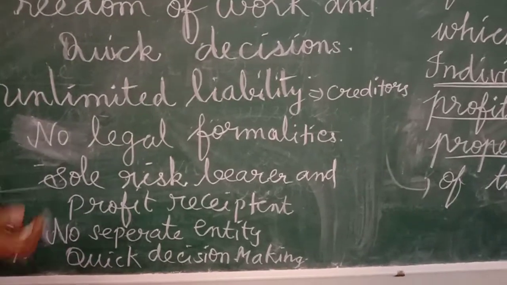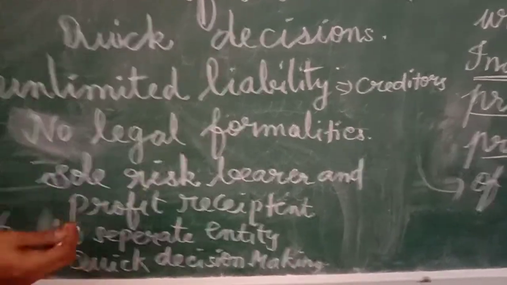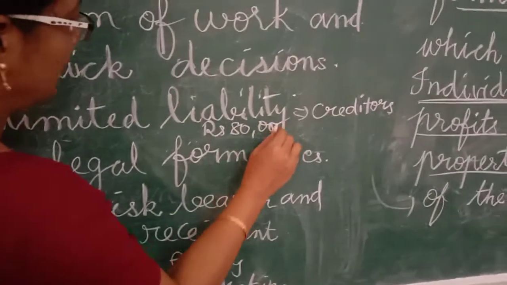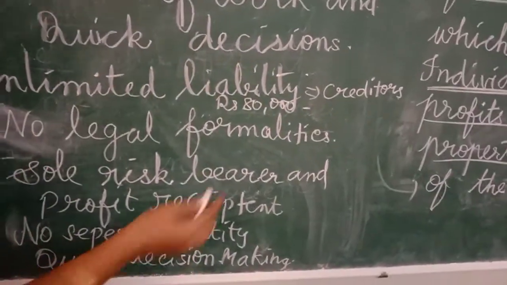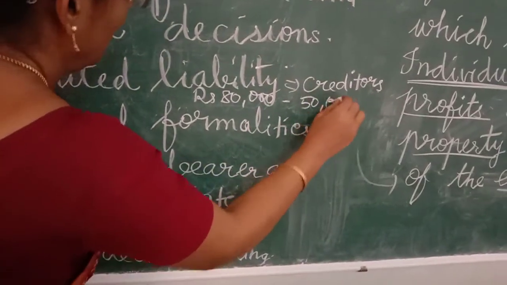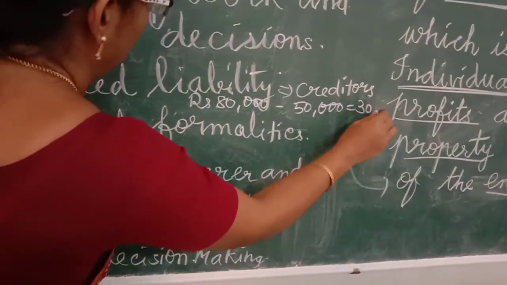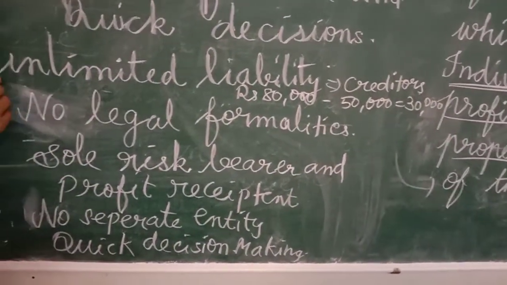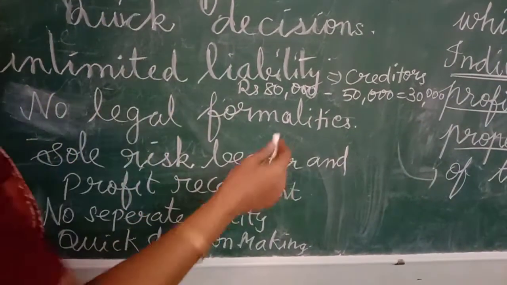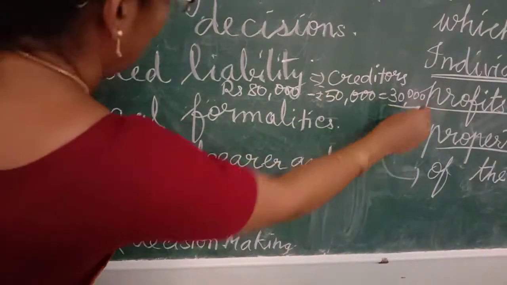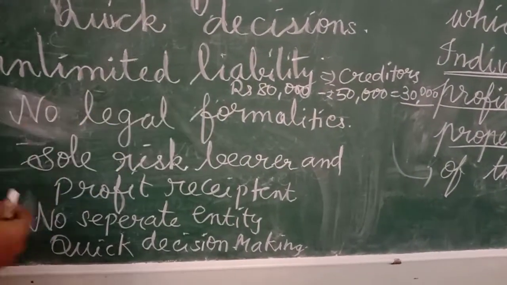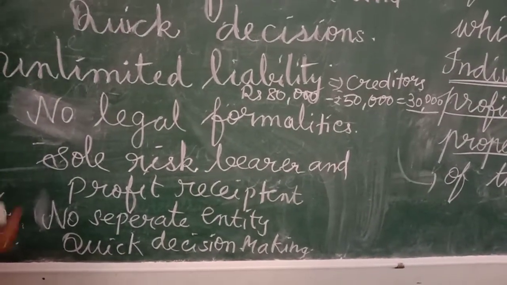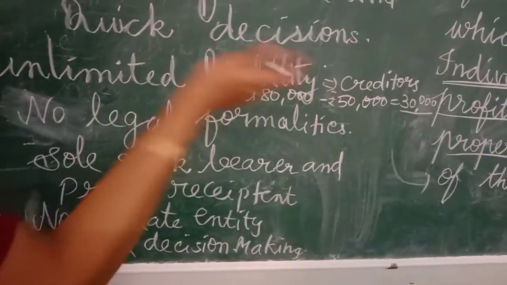So, for example, she has to pay the creditors 80,000 rupees, but she has only 50,000 rupees in cash. What is she going to do for the remaining 30,000 rupees? Anyhow, her business is going on loss, yet she has to meet the liability. Liability means the obligation to pay. Anyhow, she has to pay the creditors.